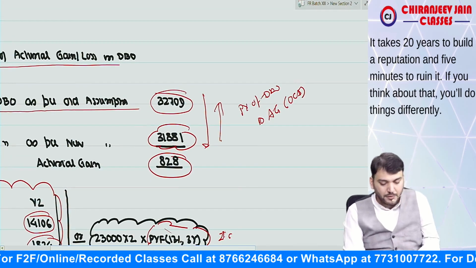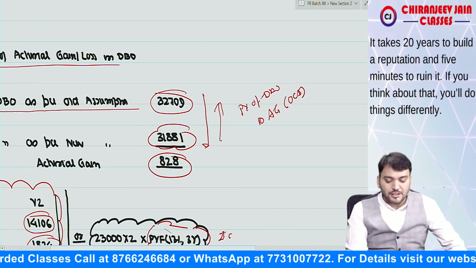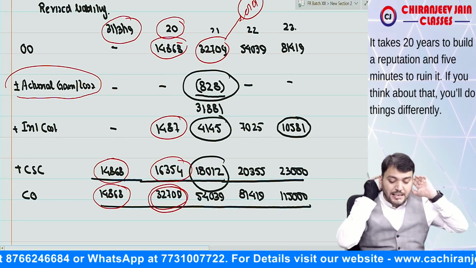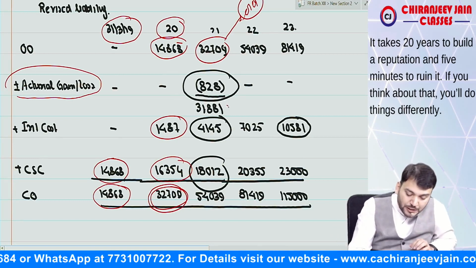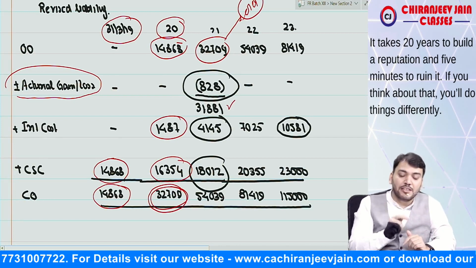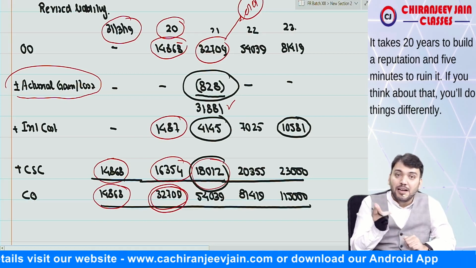Any doubt? Have you understood this point? You can see we have deducted the actuarial gain of 828. So this becomes the opening liability as per the new assumption. Then we add interest cost at a rate of 13%. Then this becomes the current service cost as per the new assumption, correct.